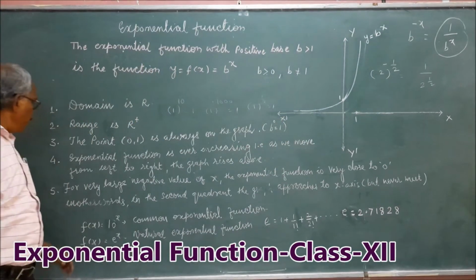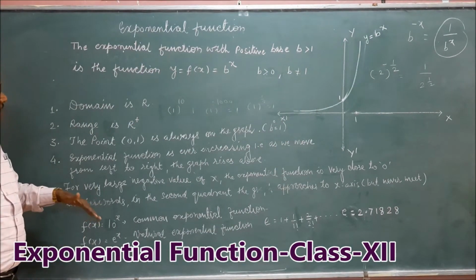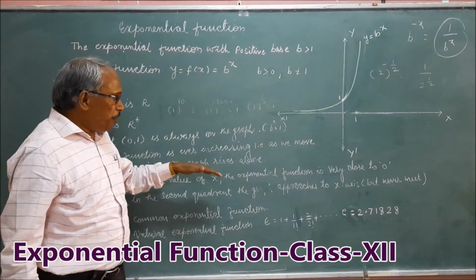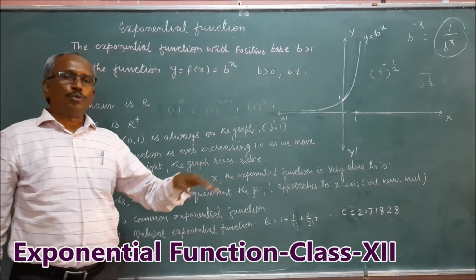Then another point: for very large negative values of x, the exponential function is very close to 0.